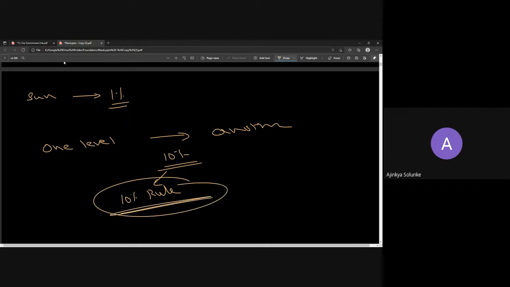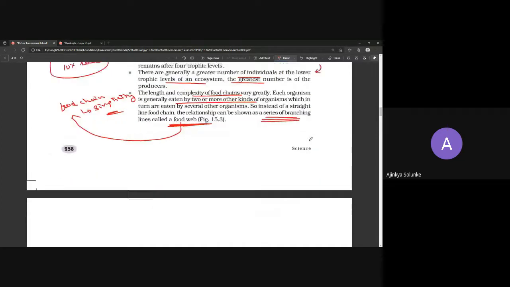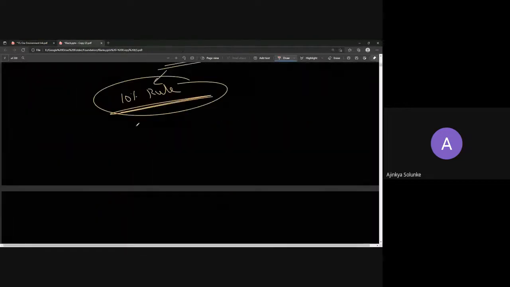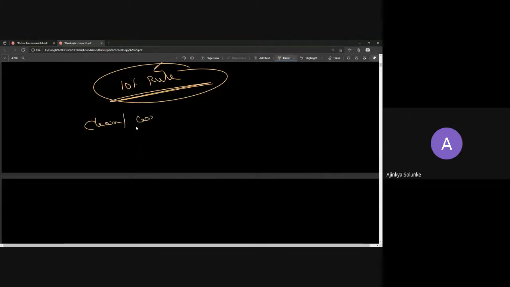Even in the exam, while you are explaining, you can write down directly that there is a 10% rule. They will understand what you're trying to say. So, which is more complex, food chain or food web?